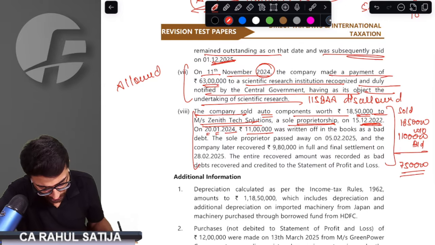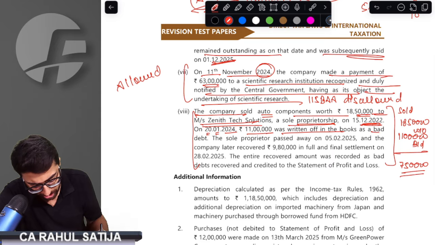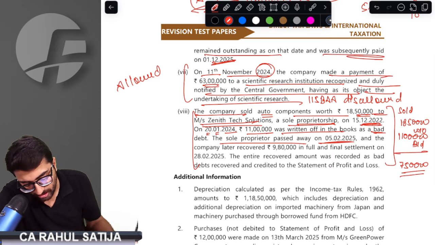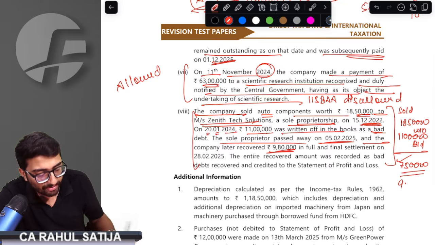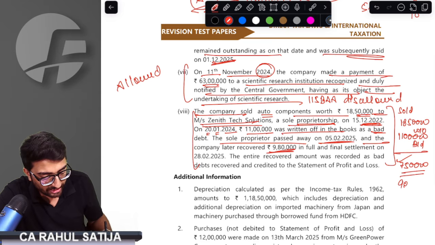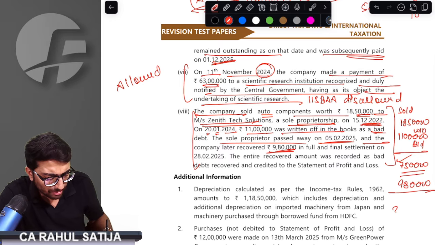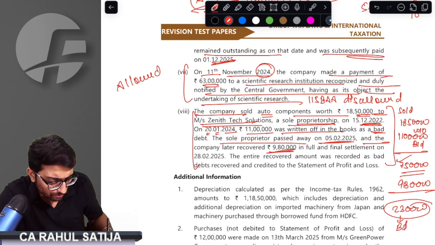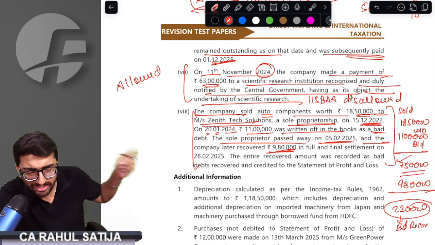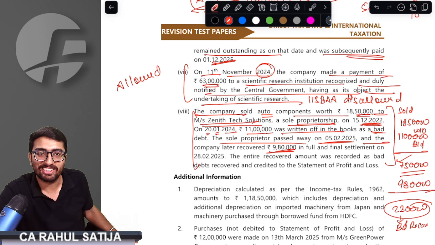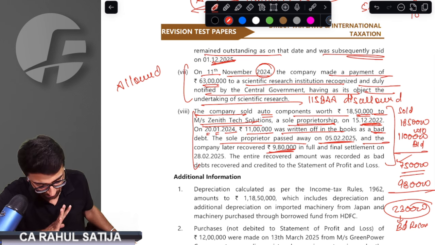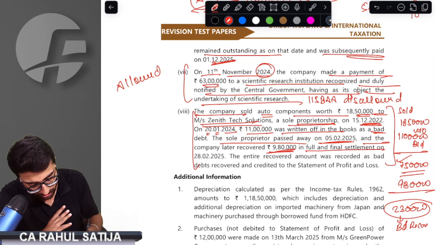Right answer is yes, sir. They are still receivable. The sole proprietor passed away. The company recovered 9.8 lakh rupees. That means 7.5 lakh were receivable, and we received 9 lakh 80,000 rupees. Can I simply say that 2 lakh 30,000 rupees is our bad debt recovered? Right answer is yes, sir. This is the bad debt recovered amount in full and final settlement.